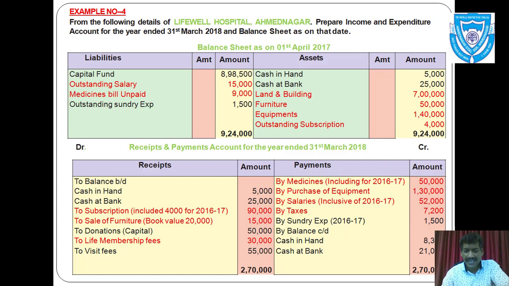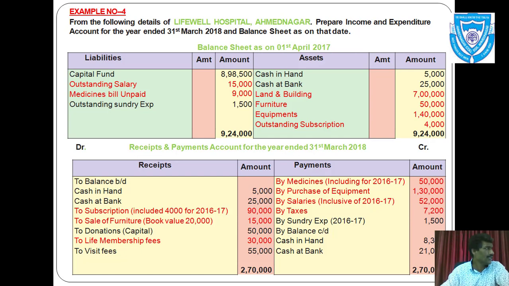Again by sundry expenses, but you can see it is given for the year 2016-17, that means it is expense of a previous year. And it is also, you can see in liabilities, outstanding sundry expenses rupees 1500.